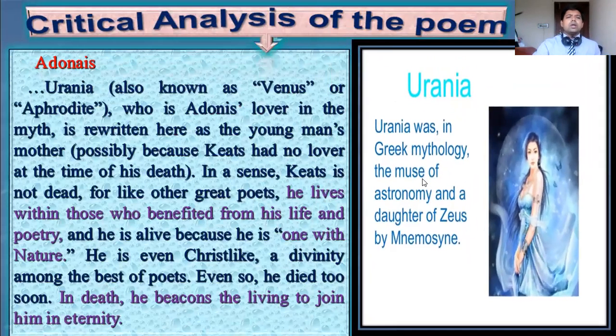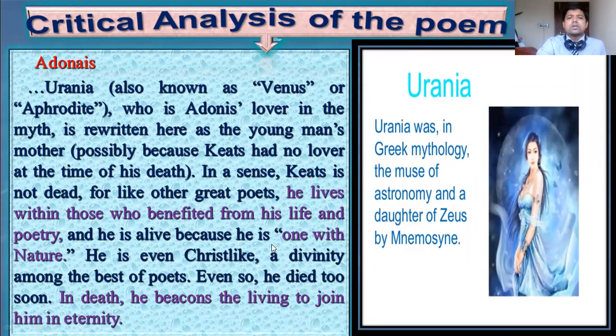Now, Urania, already discussed, the lover in the myth, another name Aphrodite, is rewritten here as a young man's mother, possibly because Keats had no lover at the time of his death. In a sense, Keats is not dead, for like other great poets, he lives within those who benefited from his life and poetry.